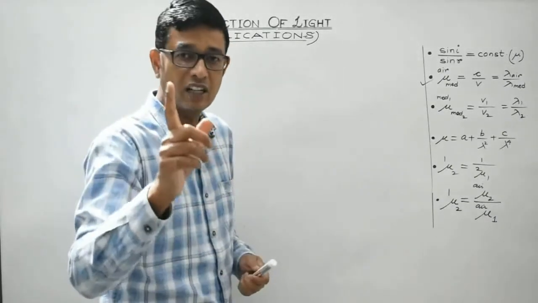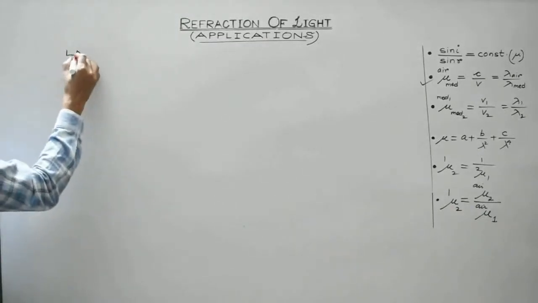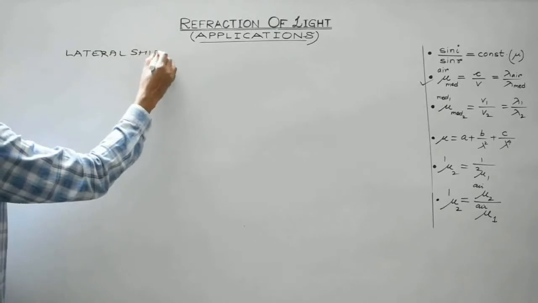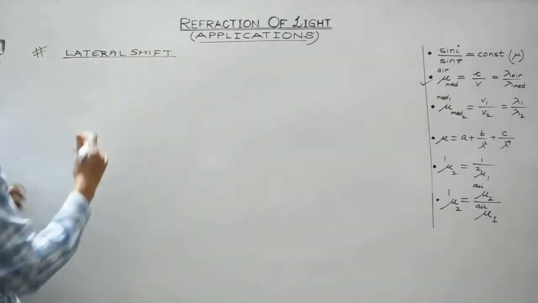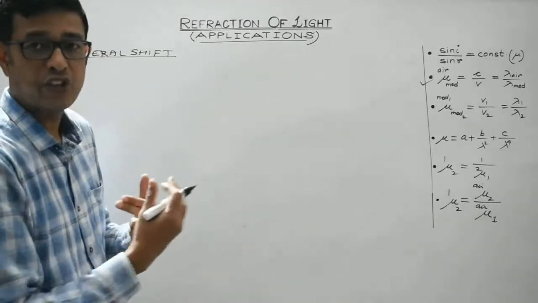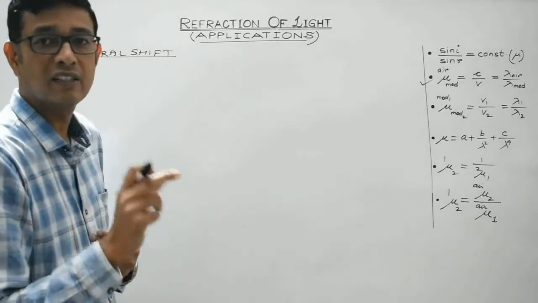Right? So let's start with the first application, which is the lateral shift. Lateral means side, shift means deviation. So sidewise deviation of the light when it is made to be incident on a parallel sided glass slab.